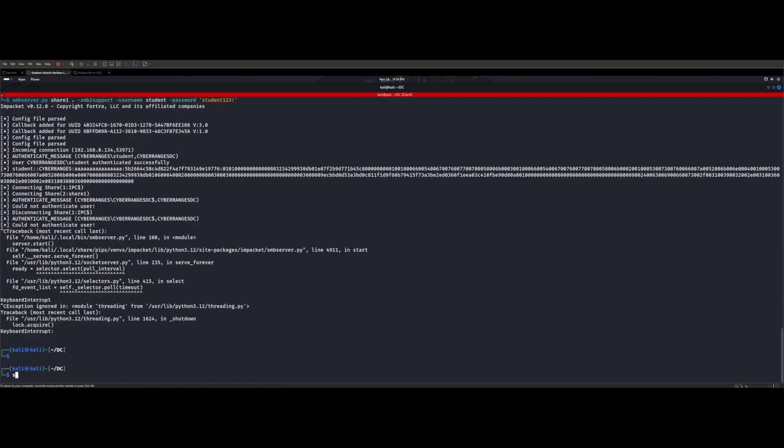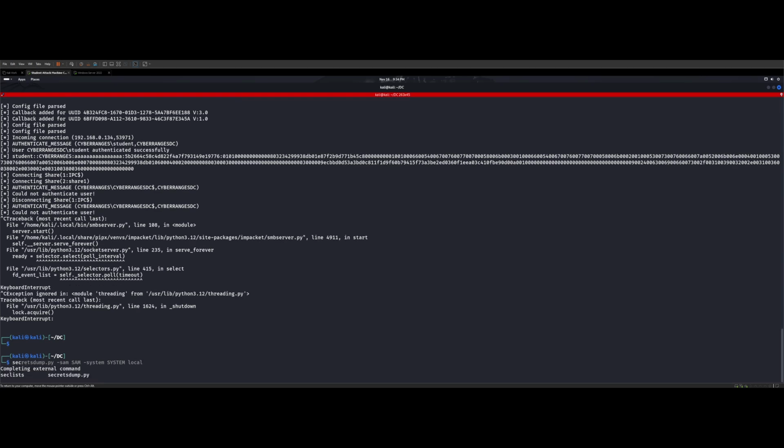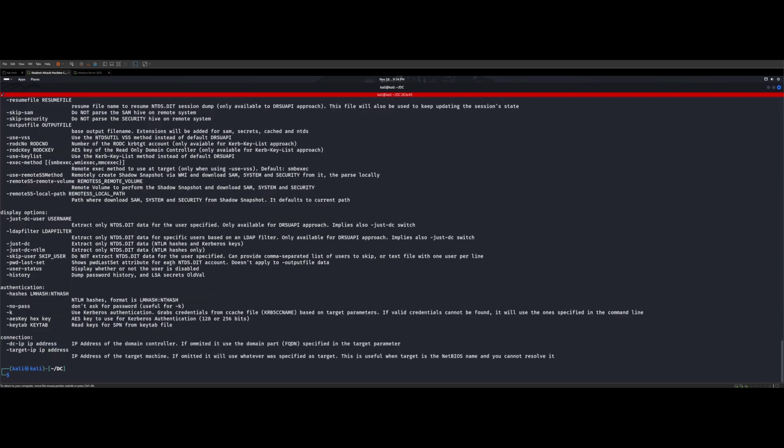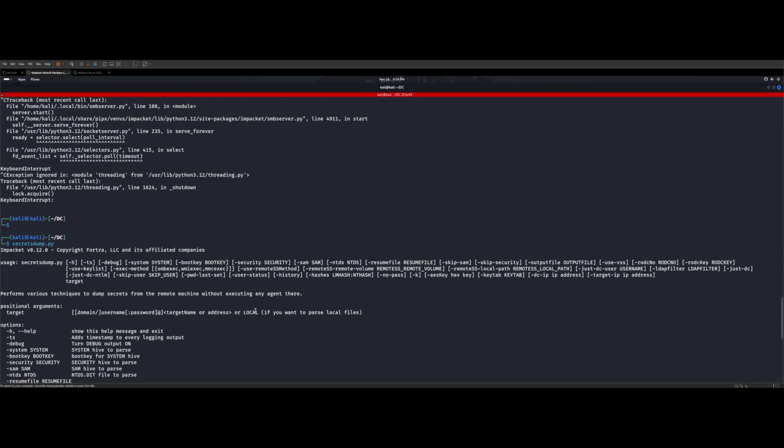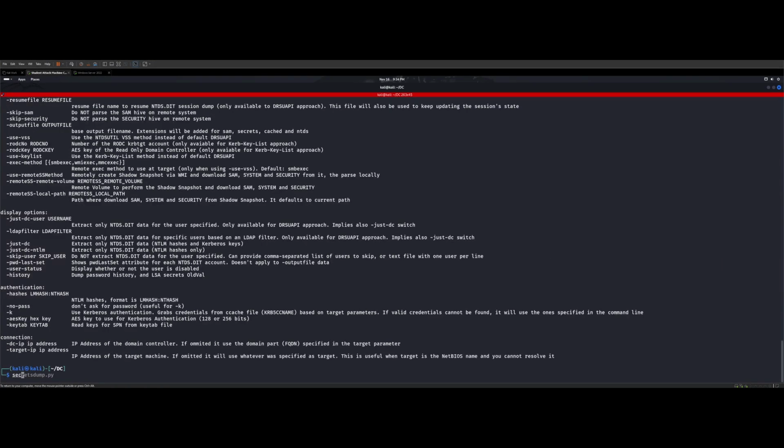If we type in secretsdump, straight up secretsdump here, we'll see that we can either use a target, so we can utilize a username and password at a target address, remotely, or we can also do this locally. So if we already have it in our file system, we can just run it locally. We do have system and SAM, we have both of those. So we can do secretsdump.py